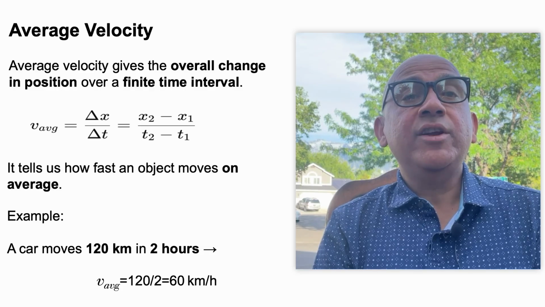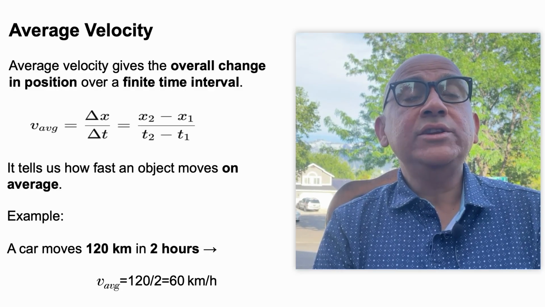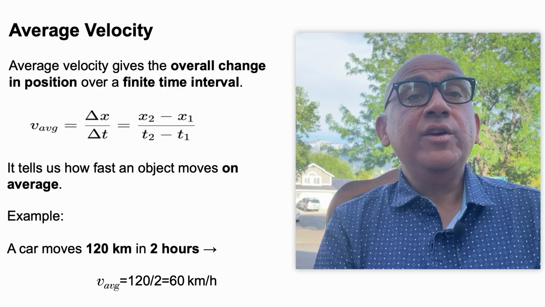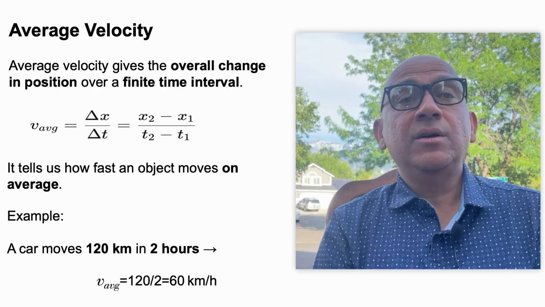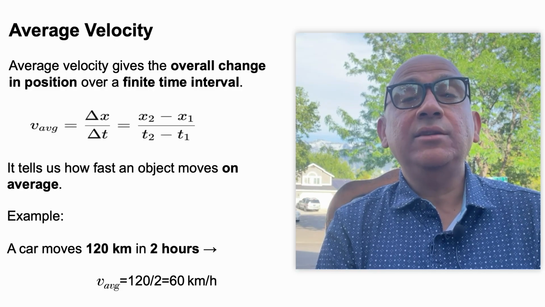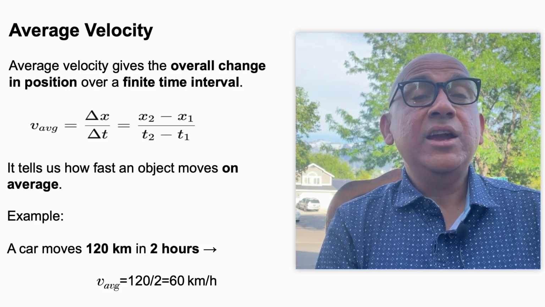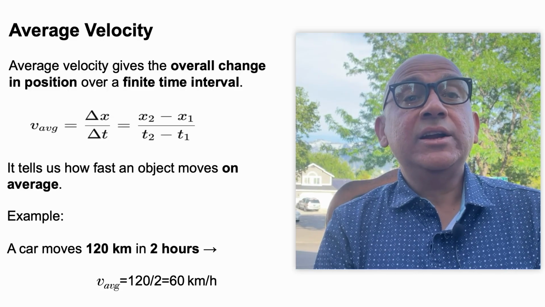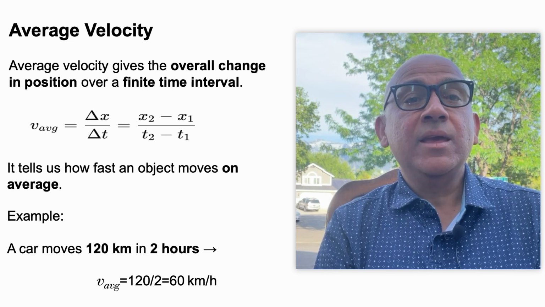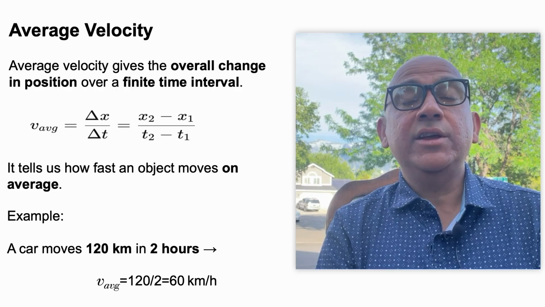Now, coming to average velocity. Average velocity gives the overall change in position over a finite time interval. For example, suppose an object travels a distance delta x over a total time of delta t, then we say its average velocity is delta x by delta t. It tells us how fast an object is moving on average.